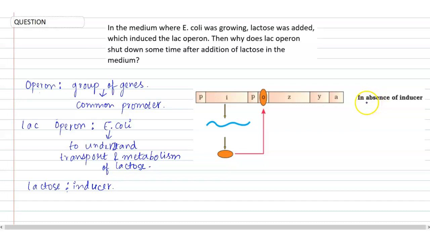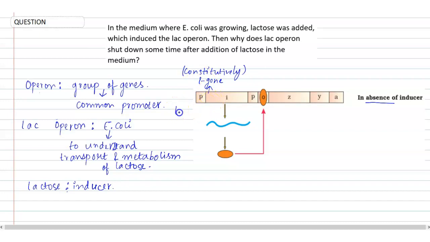So let's see the first case, what happens in the absence of the inducer, which means when the lactose is absent. Now here in this operon is present an I gene, and this particular gene works constitutively, which means that it keeps on working all the time.